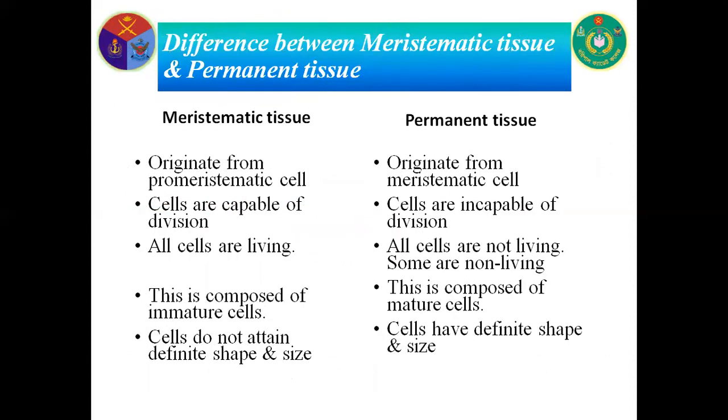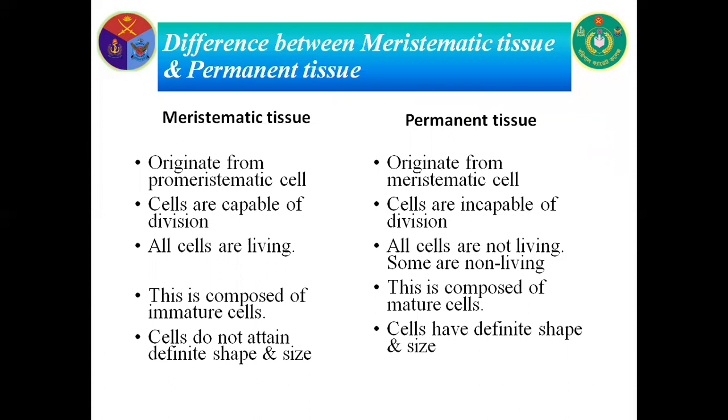Now, difference between meristematic tissue and permanent tissue. Firstly, meristematic tissue originates from promeristem cells, but permanent tissue originates from meristematic cells. Cells are capable of division in meristematic tissue. Cells are incapable of division in permanent tissue.